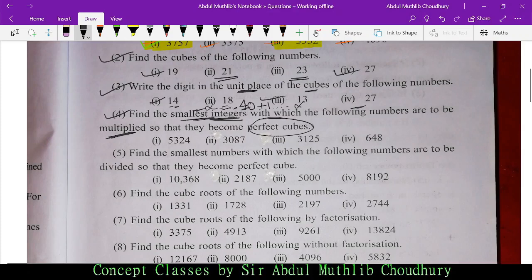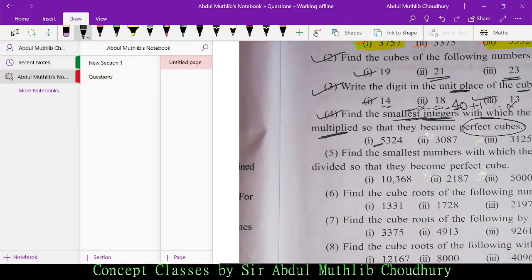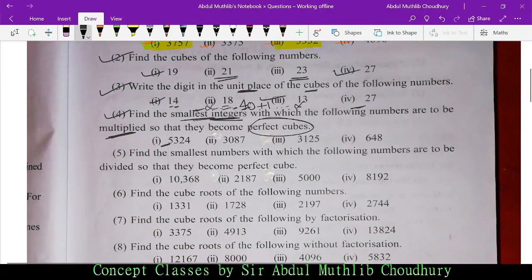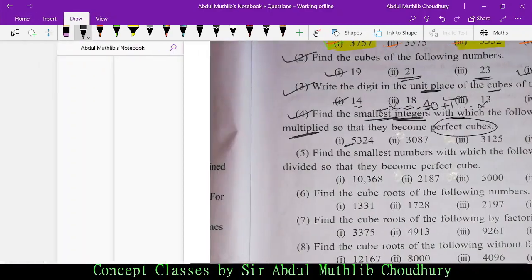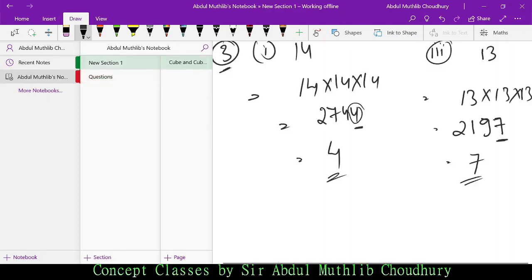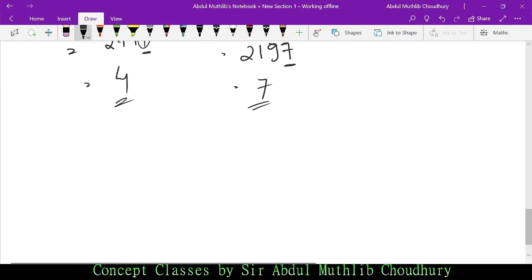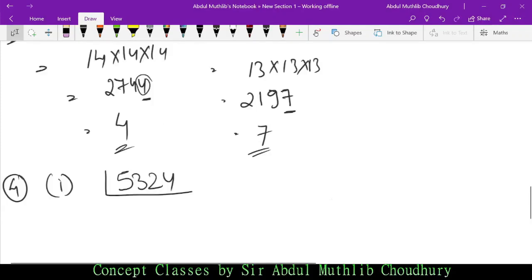What shall we do? Let us take question number 1, 5324. First we shall try with 2, using the prime factorization method.